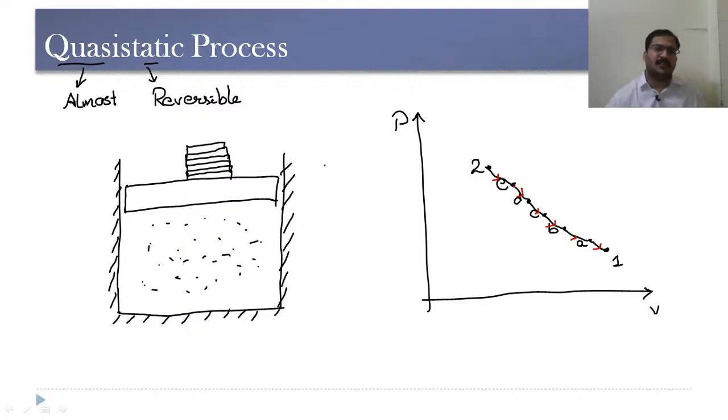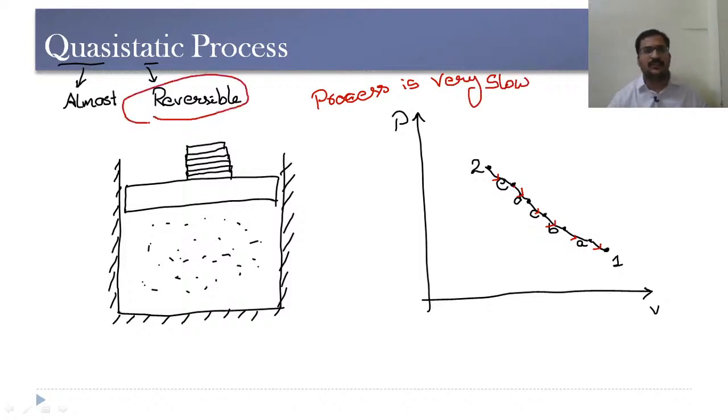And if you observe carefully, this process is very slow. So under certain assumptions only we will be able to achieve this reversible process. Otherwise, practically speaking, we don't come across any reversible process.